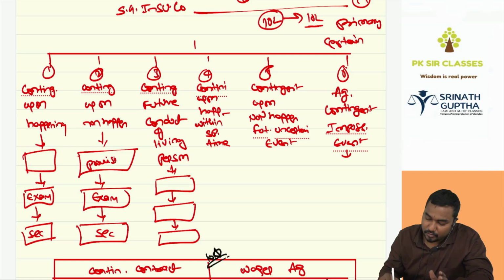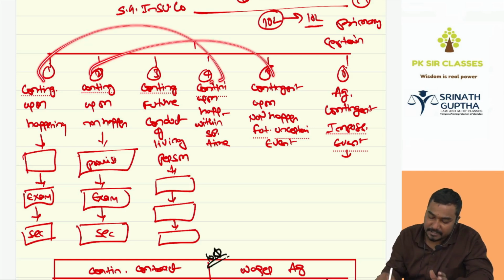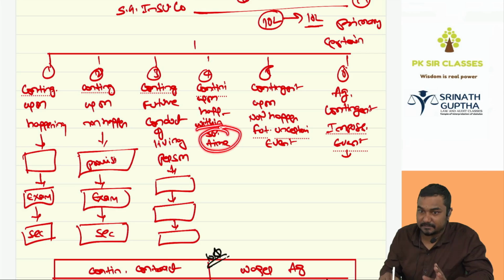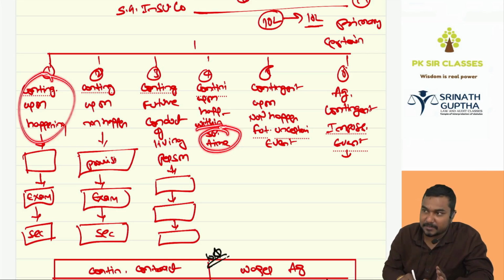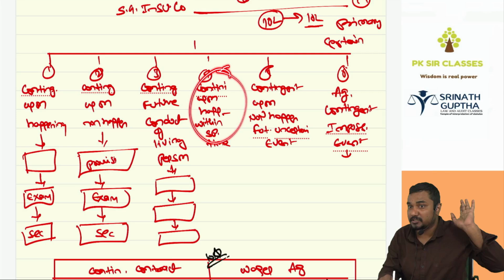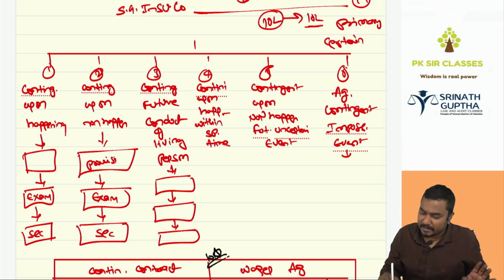Next, the fourth one is also the same. Contract contingent upon the happening of the event within the specified time. Earlier I said if the ship is coming, I will give you a watch. Here I am saying I will give you the watch if the ship arrives in Mumbai on or before 31st March. What is extra added? Specified time.